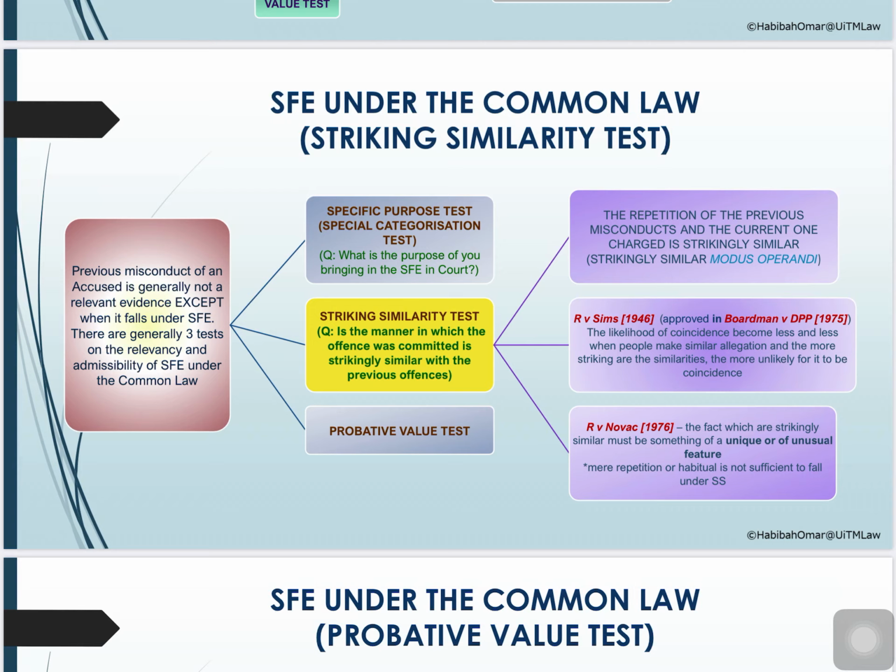Meaning it was intentionally done like that; it is a crime that has been committed by the offender. And when we look at the case of R v Novak, when we are looking at striking similarity, we are looking at some unique or unusual feature for it to be categorized as striking similarity. So if you're talking about repetition of a mere habit, then it's not going to fall under similar facts evidence.